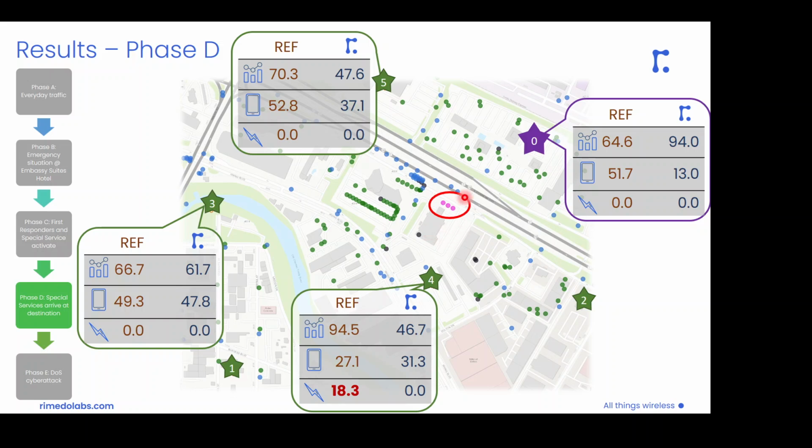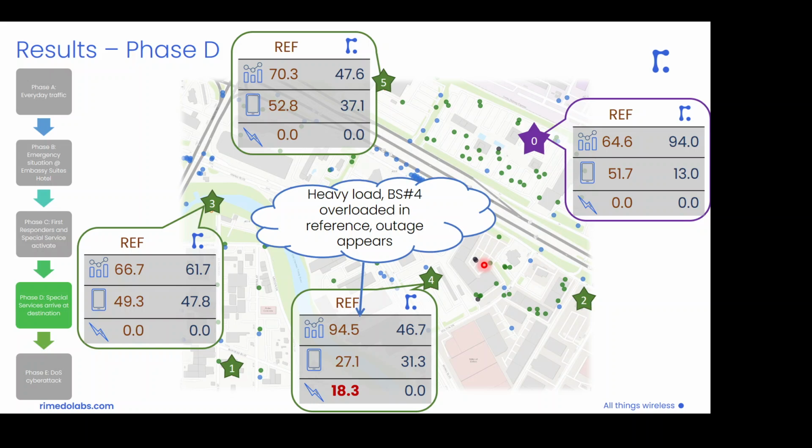This is the phase where we have a quite challenging situation in the central area. We have the special service unit near Embassy Suites Hotel. We also have the first responders blocking the traffic, so we have traffic jams forming and crowd gatherings. For the reference scenario, we have particularly heavy load in small base station number 4, which becomes overloaded, and we already have some outage appearing, over 80% outage for the UEs.